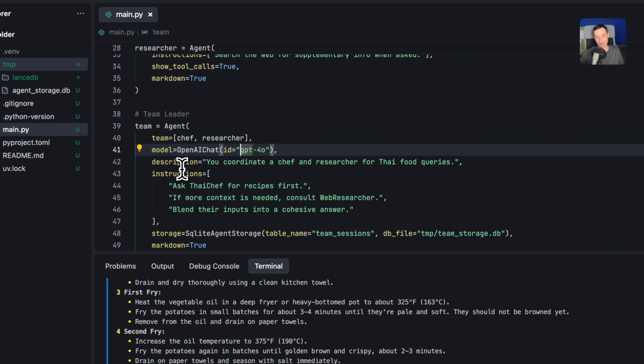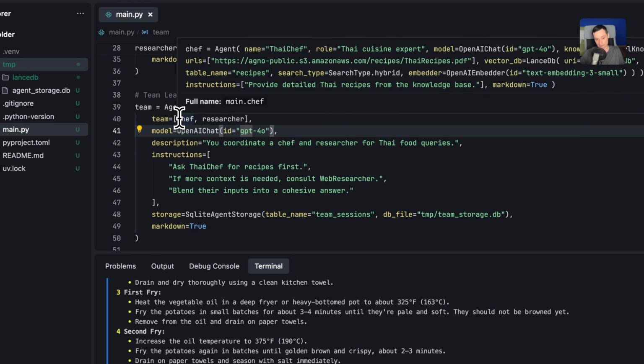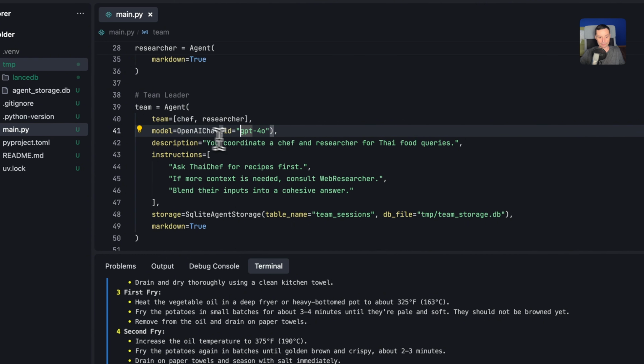And in here you have the description. So you coordinate a chief and a researcher for Thai food queries. And in here we have the instruction. So you have the options to ask the Thai chief for the recipe first. If more context is needed, you consult the web researchers and blend their inputs into a cohesive answer. So yeah, basically like this, team of agents, they will work together. It will go and fetch the recipe first. It will then coordinate with the web researcher in case it needs more details. This is based on what queries you ask it.